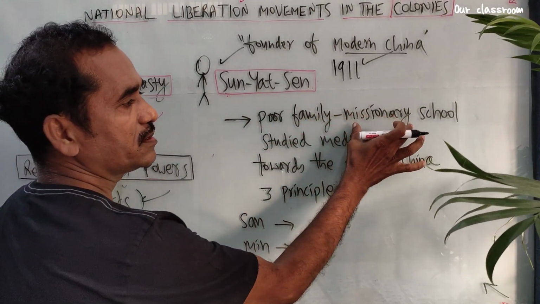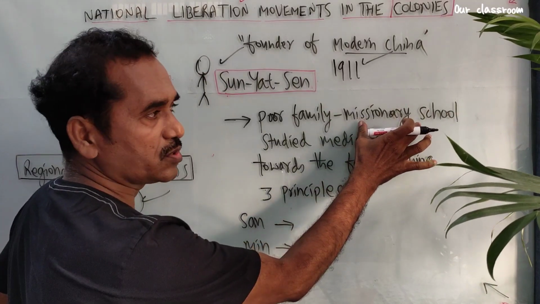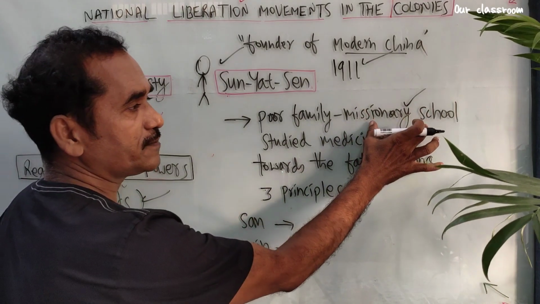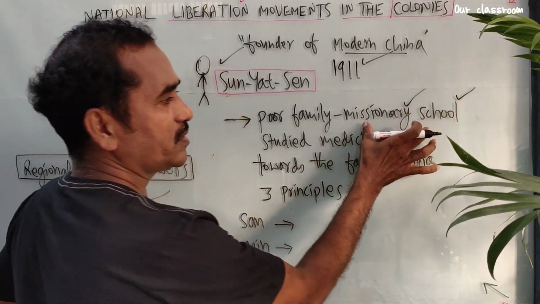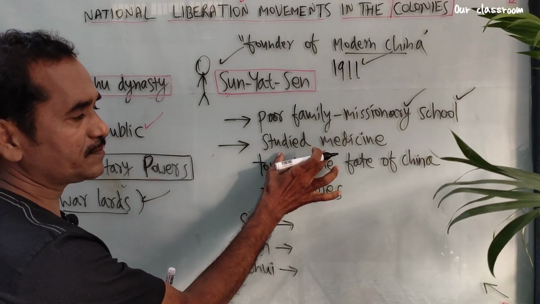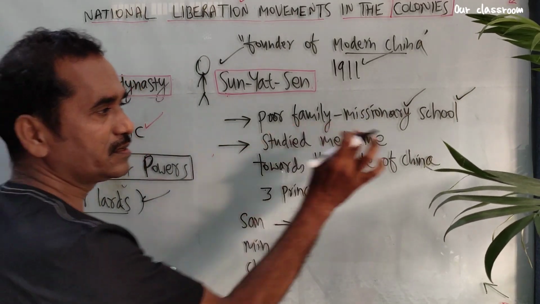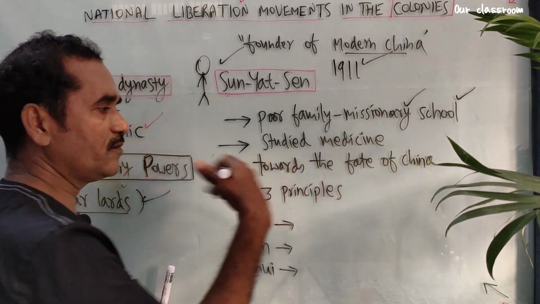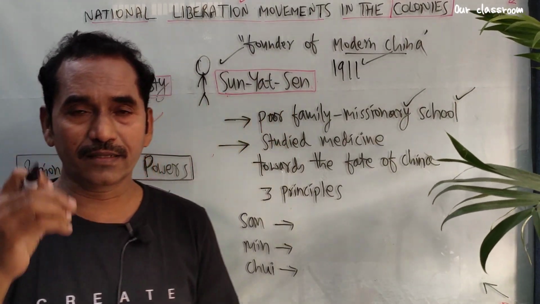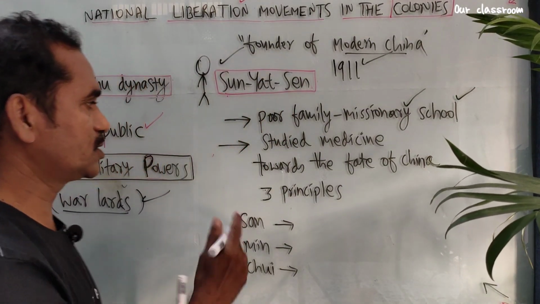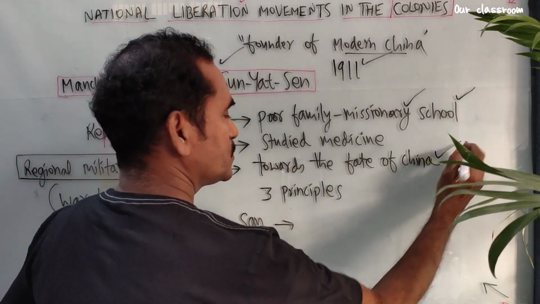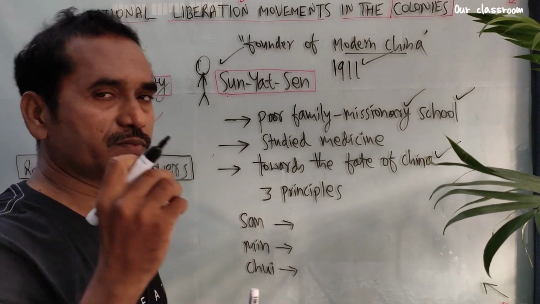He completed his education in missionary schools, where he was introduced to democracy and Christianity. Then he studied medicine, but he did not practice medicine. Every time he was greatly concerned about his country's fate, his country's situation. He studied the problems of China.